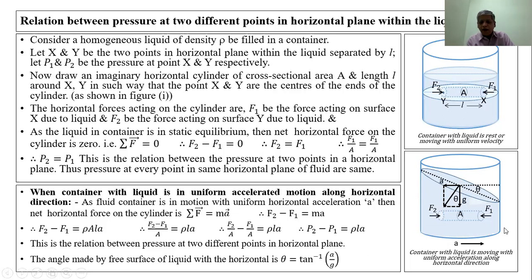The angle made by the free surface of the liquid with the horizontal: this free surface makes an angle theta with the horizontal, and that angle is equal to tan inverse of A upon G. That can be explained by using these diagrams.